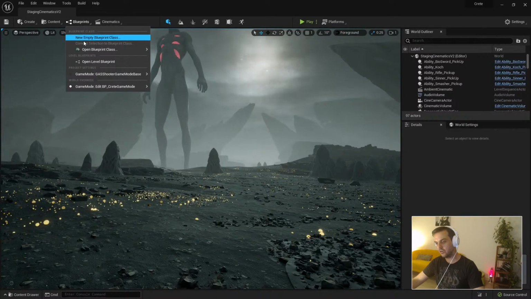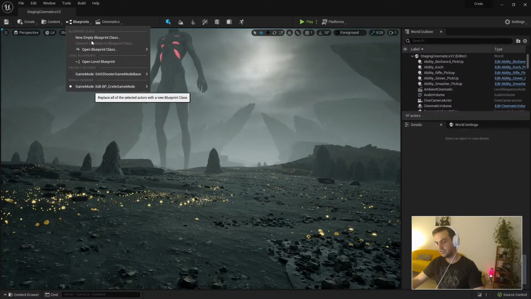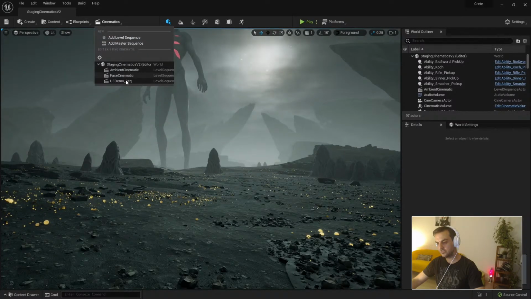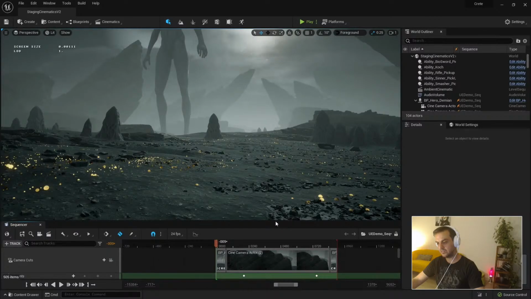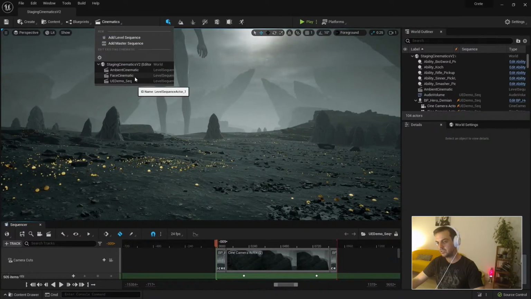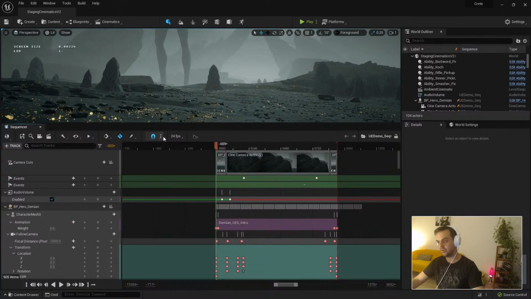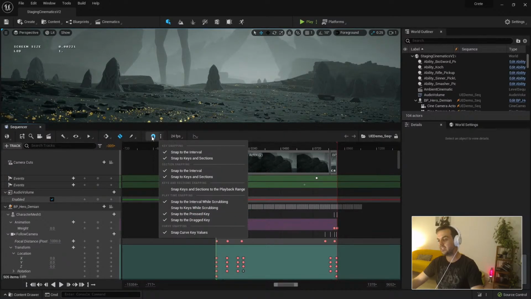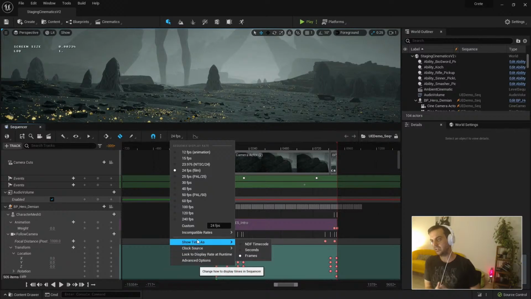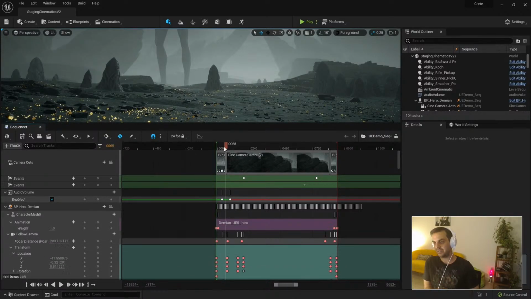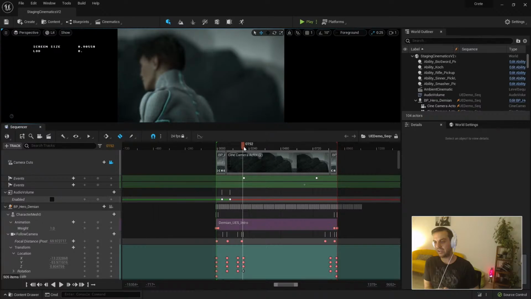So here you can go to this part and lock. Here you can lock this to 24 and you can lock this to the display rate at runtime. This means that I'm not going to run faster than 24 FPS, and it's going to give a cinematic look. So you have a lot of room and budget to bring your cinematic assets into the cinematics, because 24 FPS in a game is not playable right now, but in a cinematic, it is completely fair, and it's going to help a lot to tell the stories.